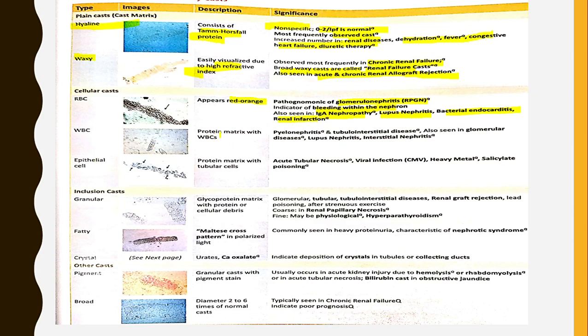WBC casts, they are protein matrix with WBCs. They are seen in pyelonephritis, tubulointerstitial disease, also seen in glomerular diseases, lupus nephritis and interstitial nephritis.